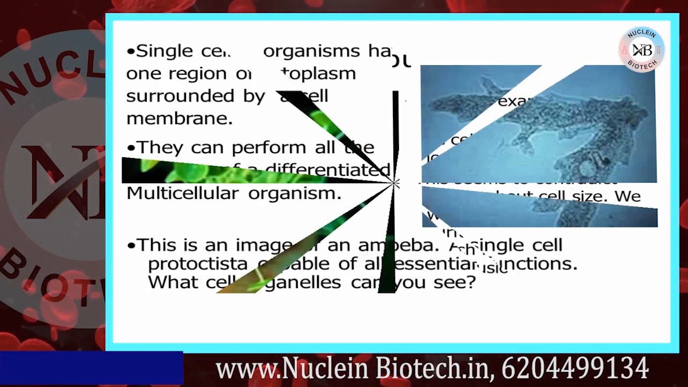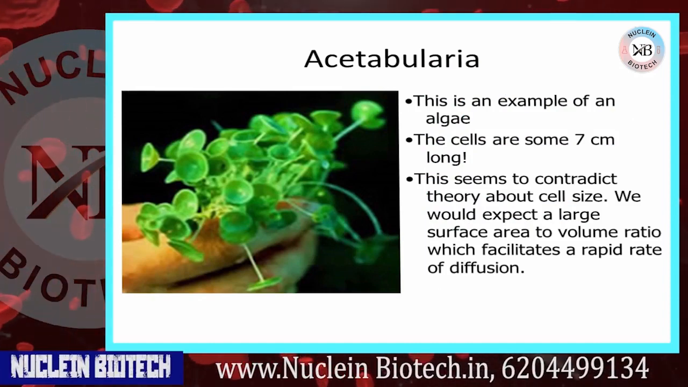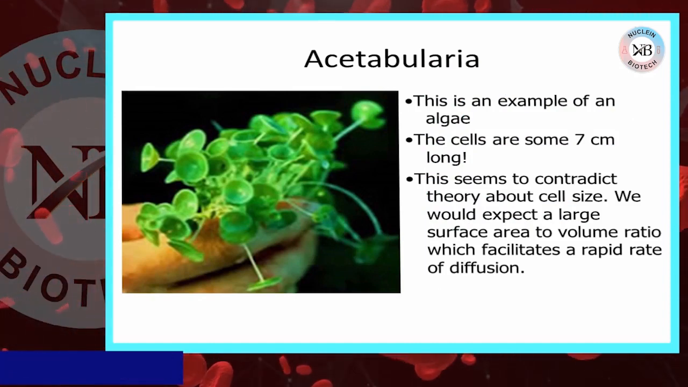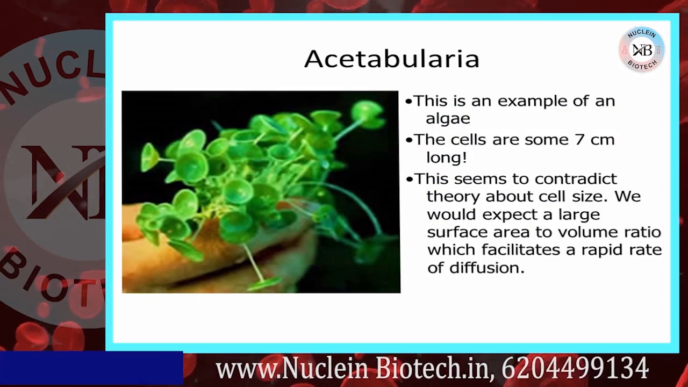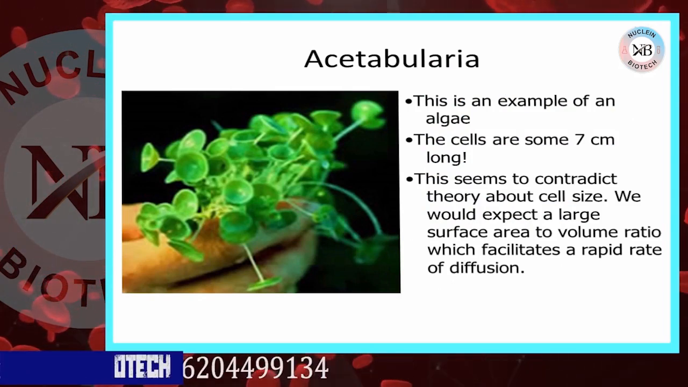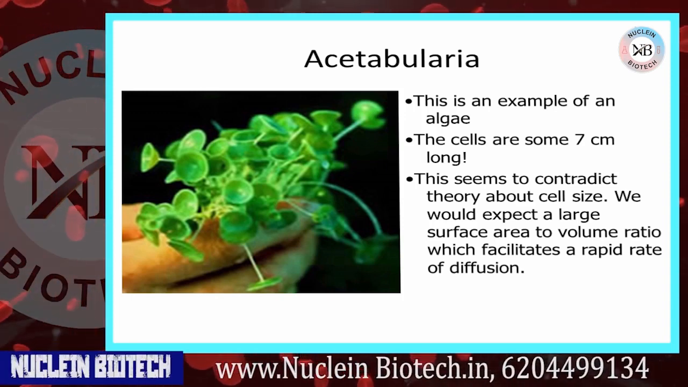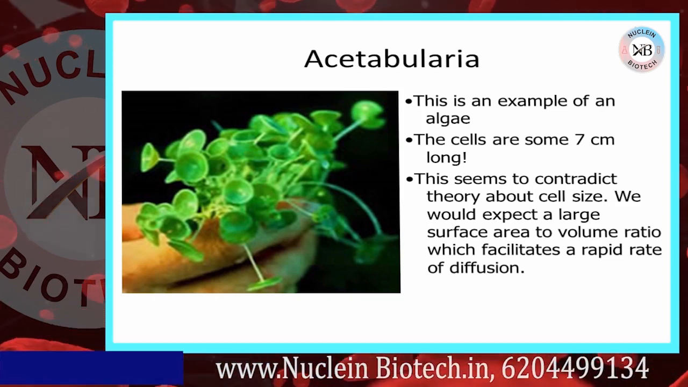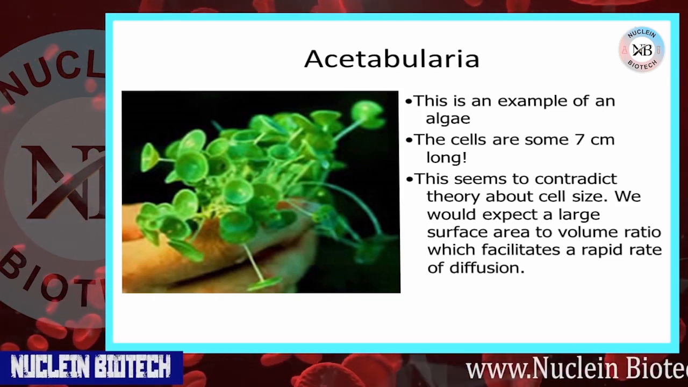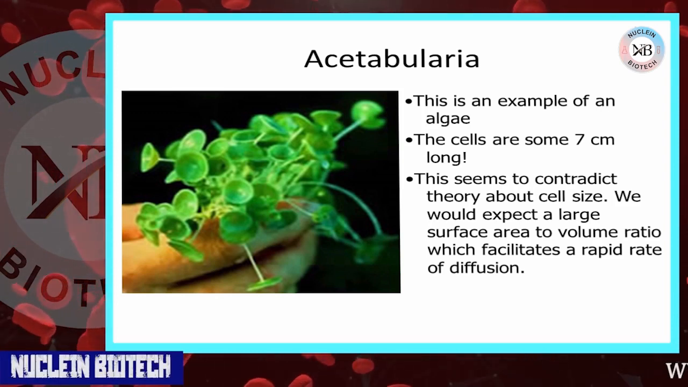Next is Acetabularia. This is an example of algae. The cells are some 7 cm long. This seems to contradict the theory about cell size. We would expect a large surface area to volume ratio, which facilitates a rapid rate of diffusion.